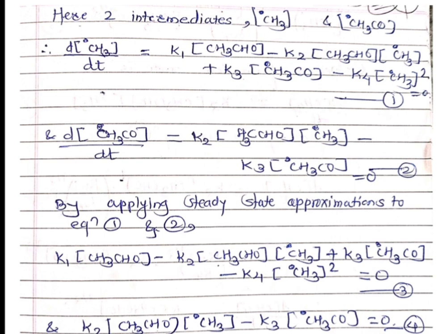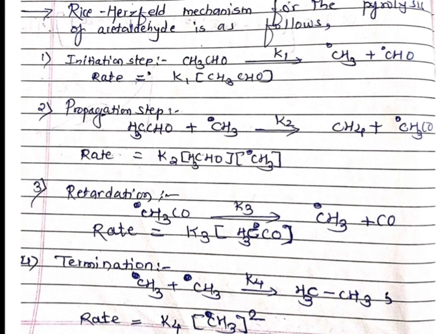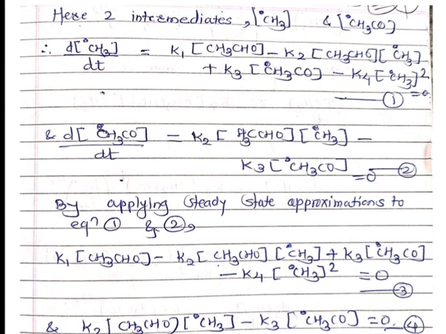For the second intermediate, the CH3CO radical, we are going to write down the rate as d[CH3CO]/dt is equal to. This species is forming in the second step from CH3CHO and CH3 radical. So you write forming, that's why K2 with a positive sign: plus K2 into CH3CHO concentration into CH3 radical concentration.